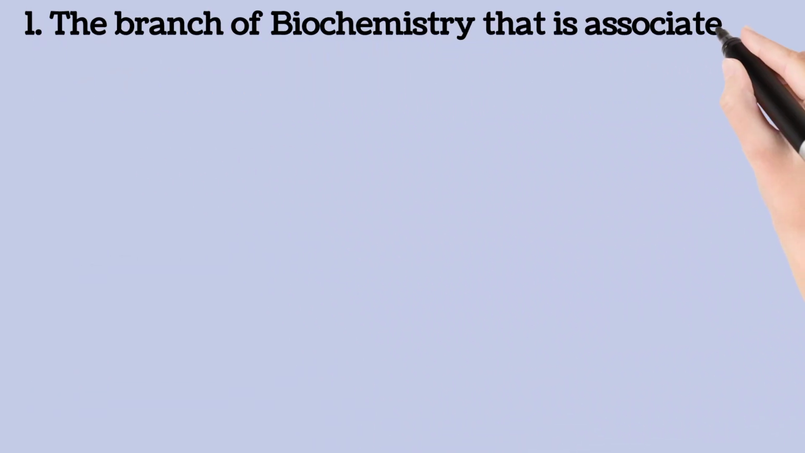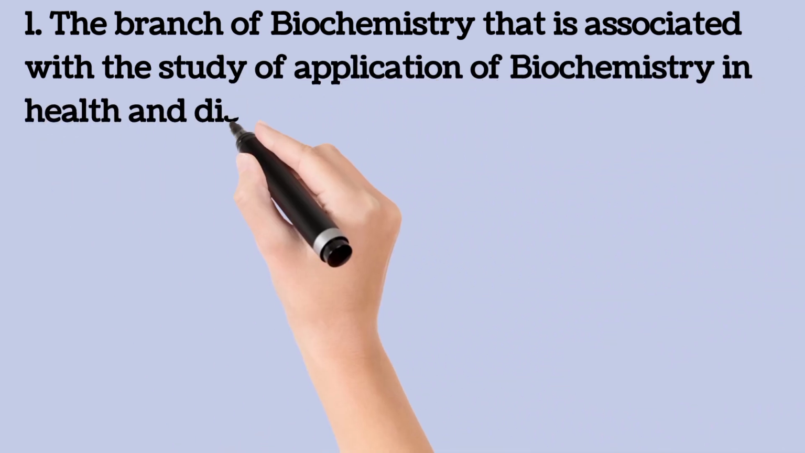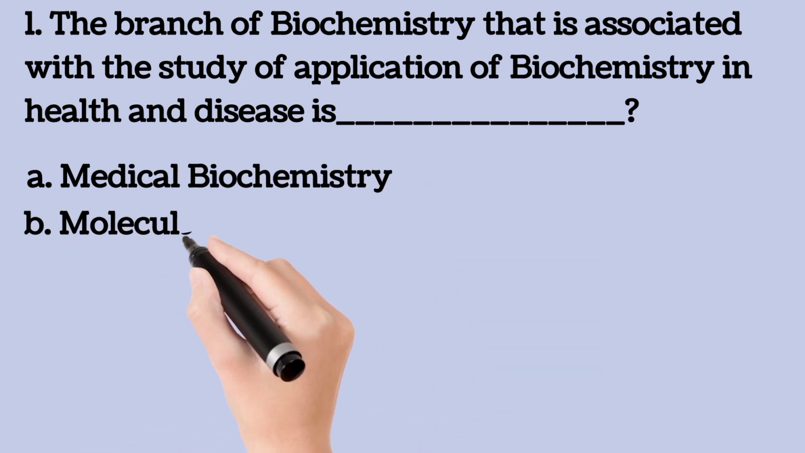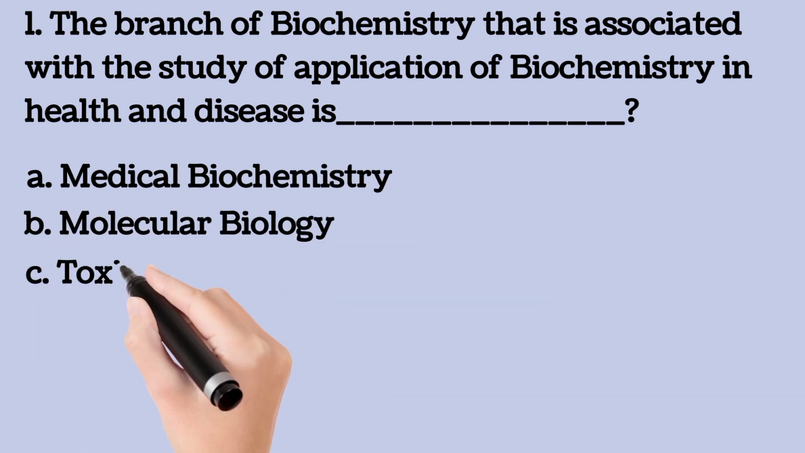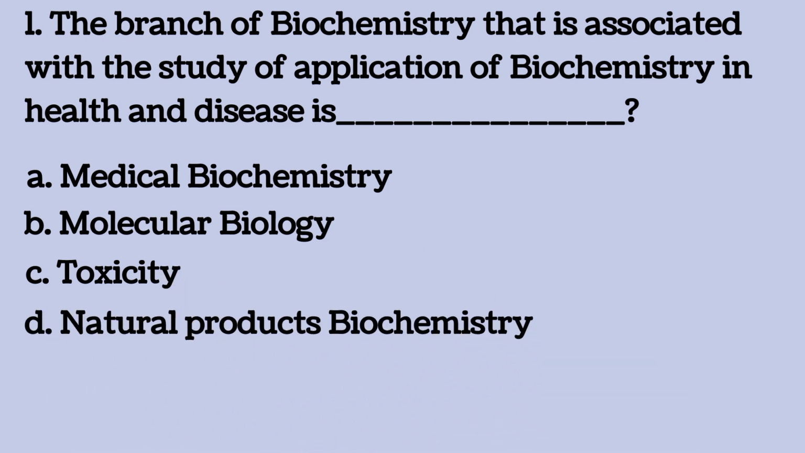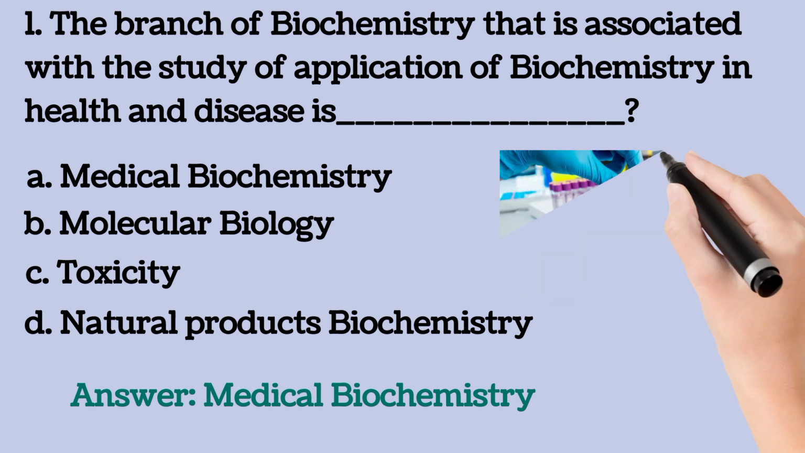A branch of biochemistry that is associated with the application of biochemistry in health and disease is: A. Medical biochemistry, B. Molecular biology, C. Toxicology, D. Natural product biochemistry. So what is the answer? I give you 10 seconds to answer this question. The answer is medical biochemistry.